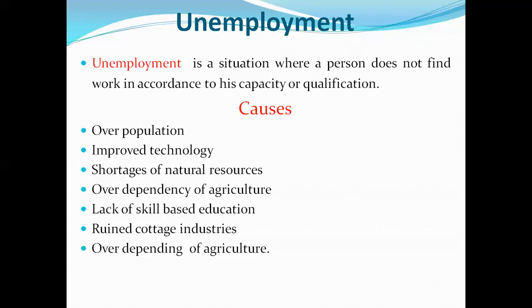See, there are two important reasons. Overpopulation is one of the main reasons for unemployment, and the use of improved technology is also one of the main causes. For example, India is the second largest country in the world in population. According to the census of 2011, the poverty rate is 21.9%.